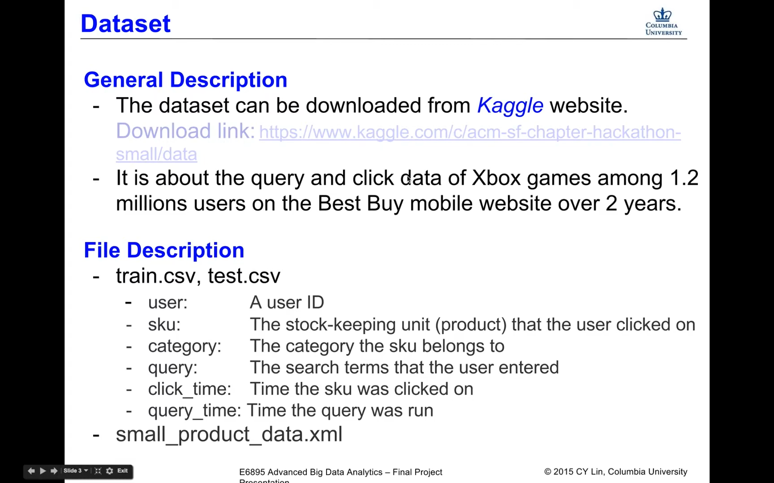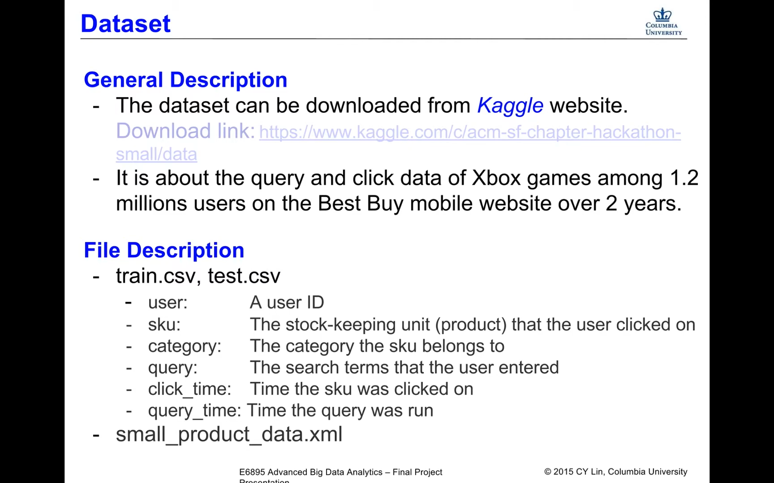The dataset we use is from the Kaggle website. It can be downloaded from the following URL. It's about the query and click data of Xbox games among 1.2 million users on the Best Buy mobile website over 2 years. We will use 3 files in our project: train.csv, test.csv, and small_product_data.csv. In the train.csv and test.csv, we have 6 columns.